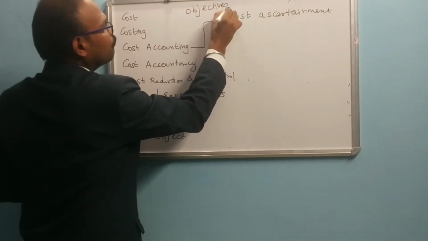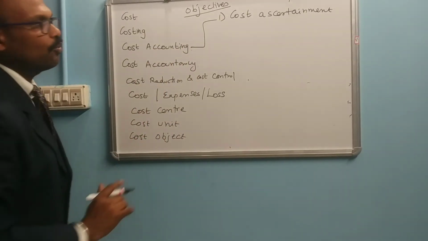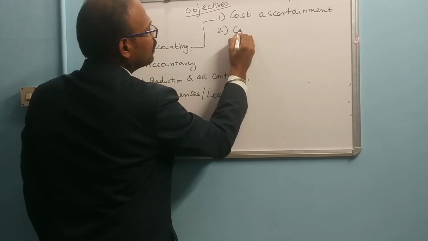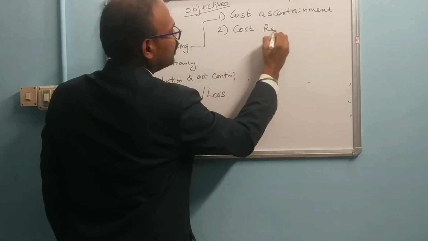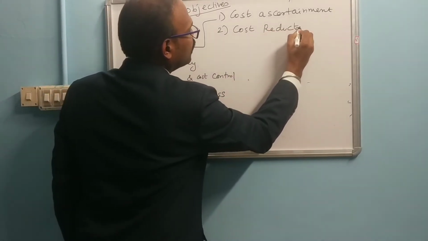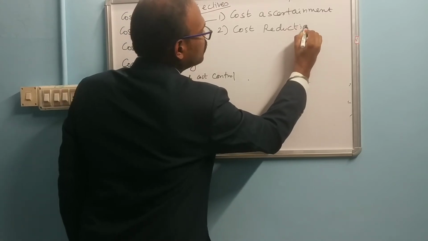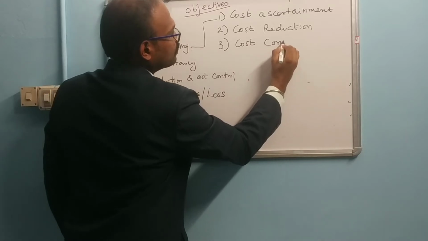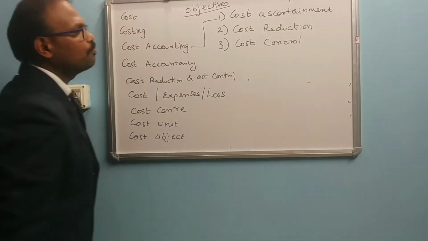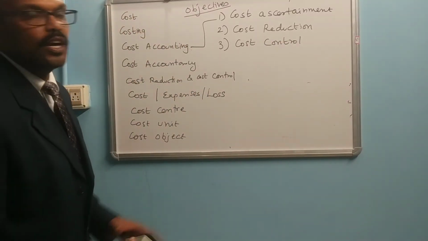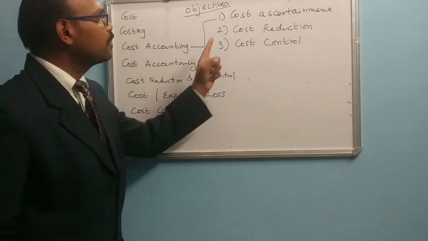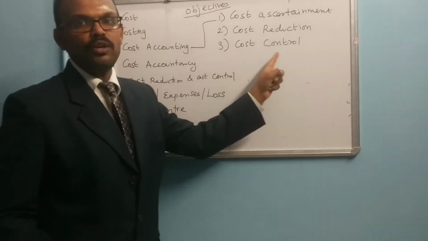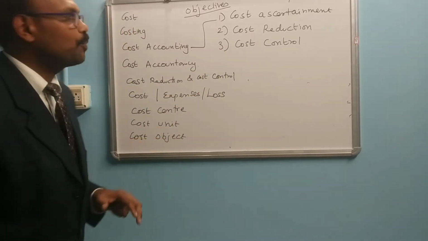So the objectives of cost accounting: the first one is cost ascertainment, then the second one is cost reduction, then the third one is cost control. So these are the three main objectives of cost accounting. We are going to determine the cost of the product, then reduce the cost of the product, then control the cost of the product.